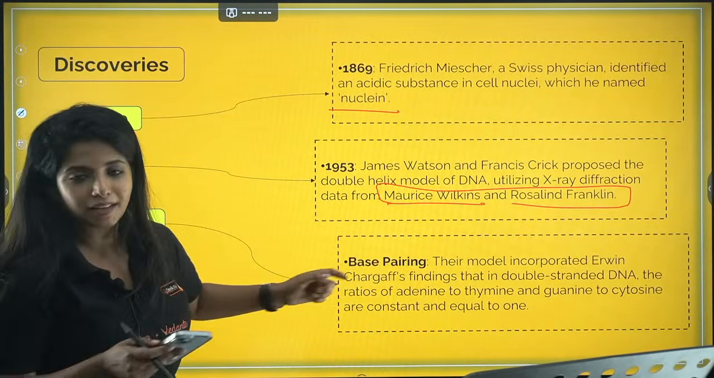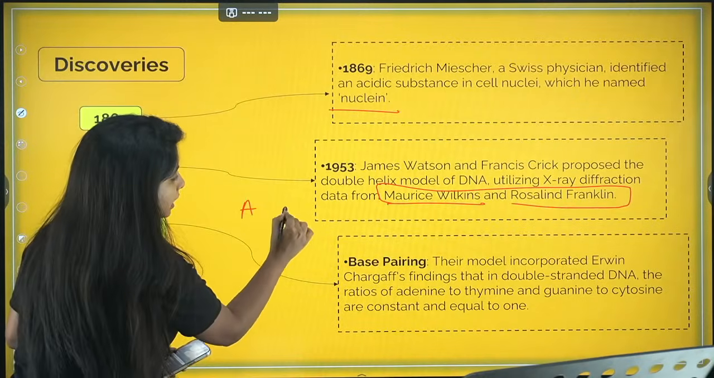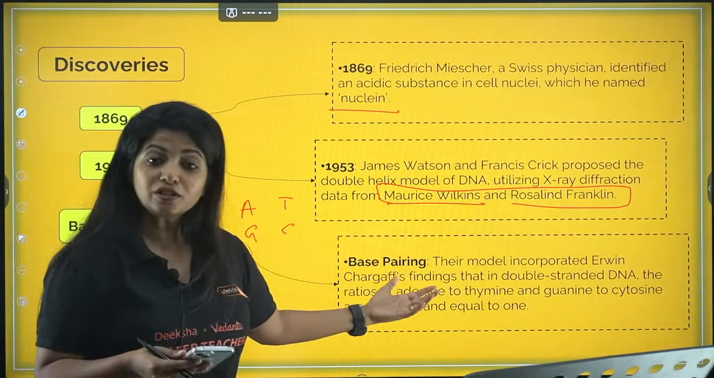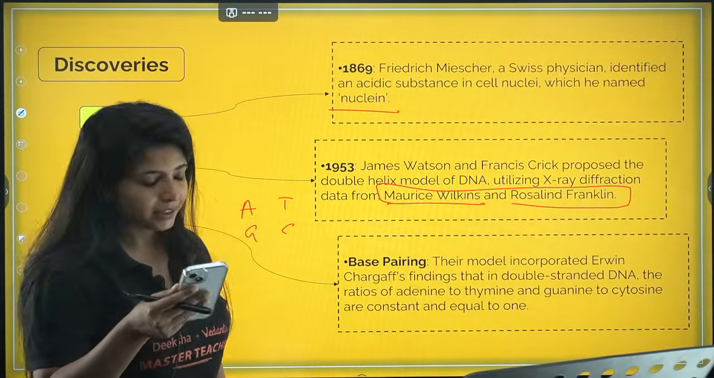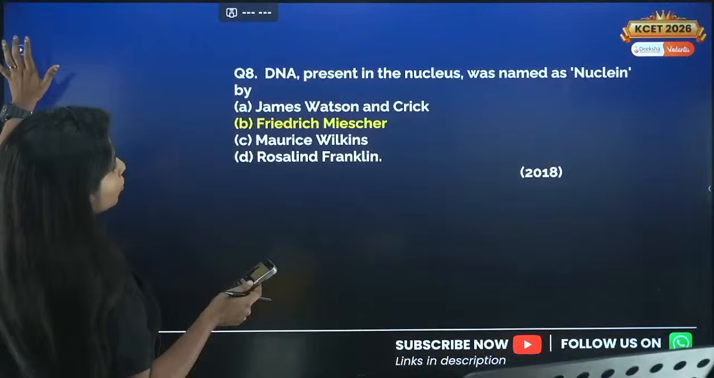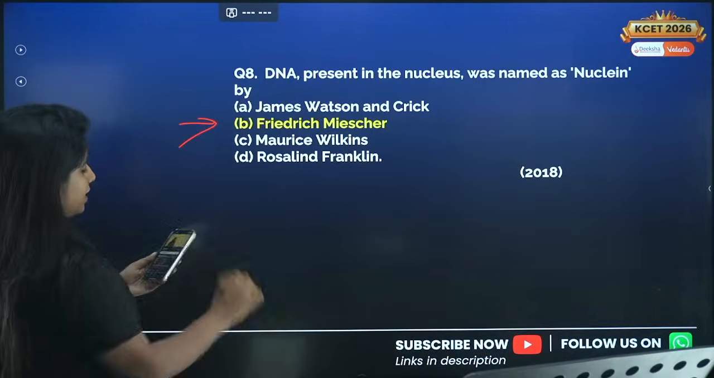Now, base pairing such as A pairing with T and G pairing with C and all of that was told by the next person, whose name was Erwin Chargaff. So these are the names that you definitely need to know. So your answer for this question is this.